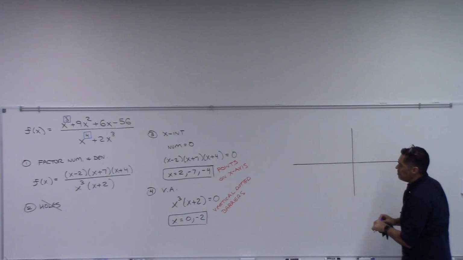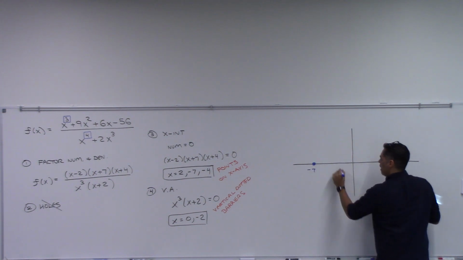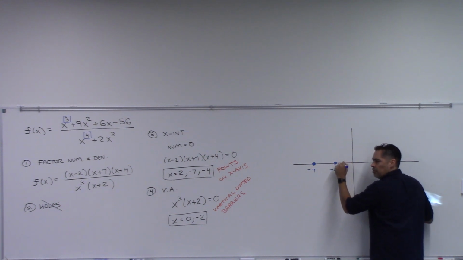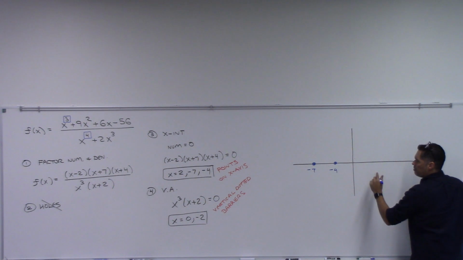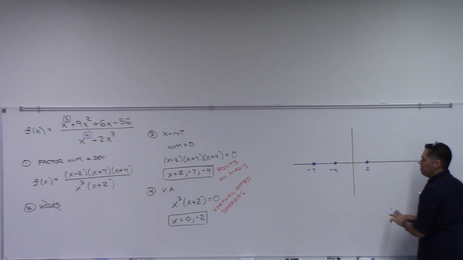So I'm going to start with my x-intercepts. I've got one way back here at -7. I've got one at -4. And notice I'm not counting 1, 2, 3, 4. I'm just putting them in order from left to right, and then 2. There we go. Those are x-intercepts.